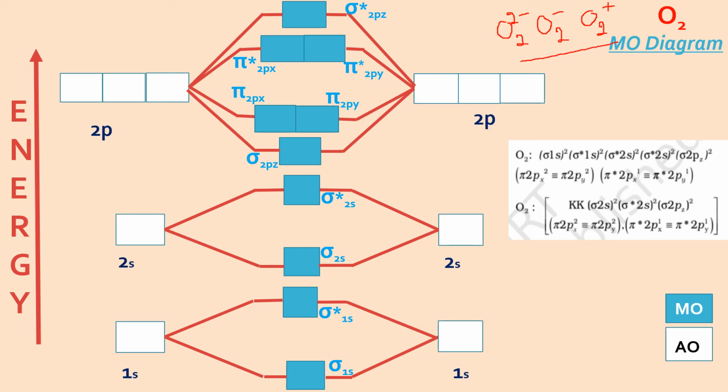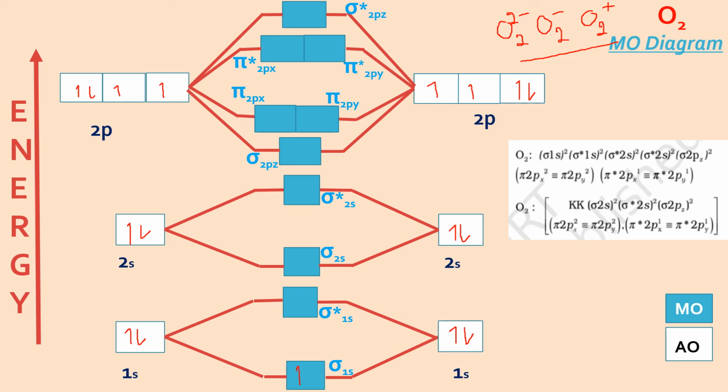Now, I have to write the configuration of atomic orbital. So oxygen has 1s2, 2s2 and 2p4. So 1, 2, 3, 4 electrons I have shown. Same way here, 1, 2, 3 and 4 electrons I have shown here. Now let us fill the electrons in the 1s and 2s of the other oxygen atom also first, here and here. And after doing this, I am going to show you the filling of electrons in the MOs.